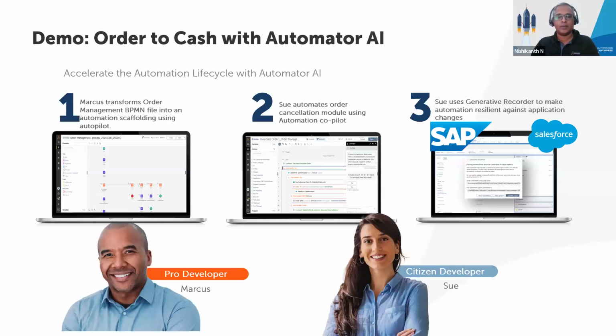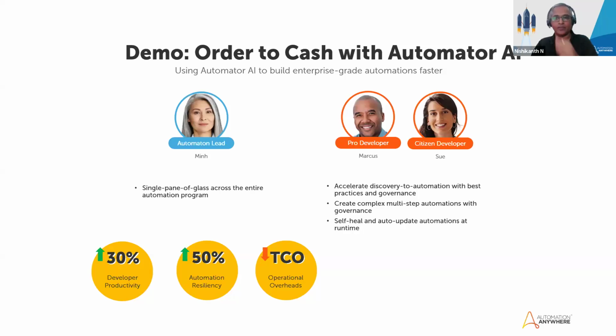Yeah, so here's a quick recap of what we have just seen. We saw a user-centric design at play where we were able to create a seamless flow of automation. We could see that a generative AI first approach was used to cut down the discovery phase from months to weeks to days. We could also improve developer productivity by at least 30%. And the best part is we could make these automations more resilient by at least 50% and save time for the COE and any other operational overhead that they may have, and drive the TCO down.